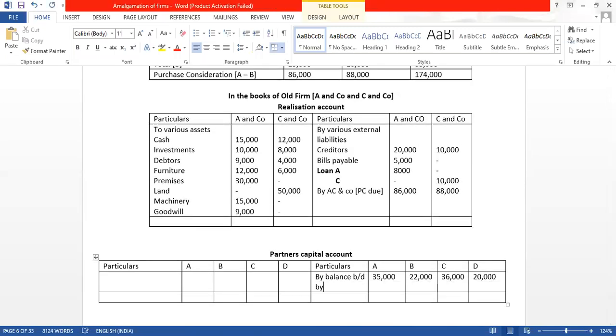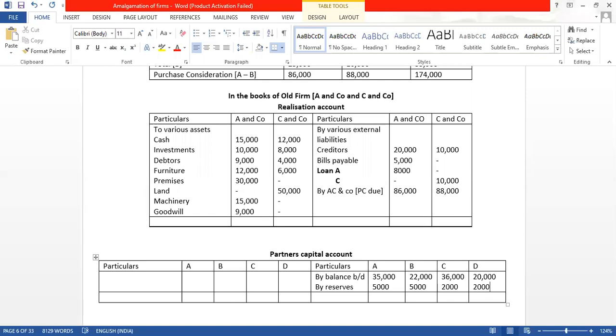Reserves is also in the liability. So it will also come in the credit. 10,000 दो लोगों में equally देना है, तो it will be 5,000, 5,000. And for CN company का रिजर्व है 4,000 and partners है C and D. So 4,000 divided to two partners, it will be 2,000 each.